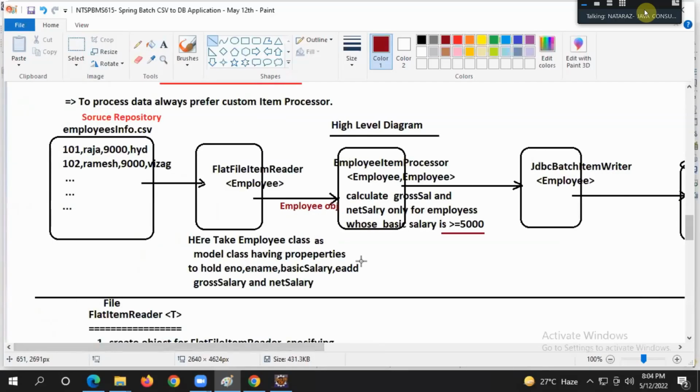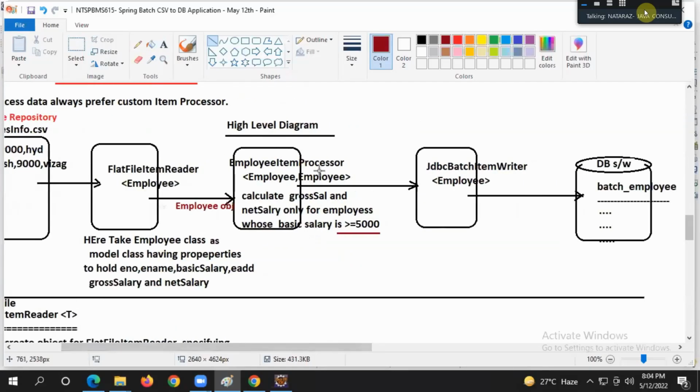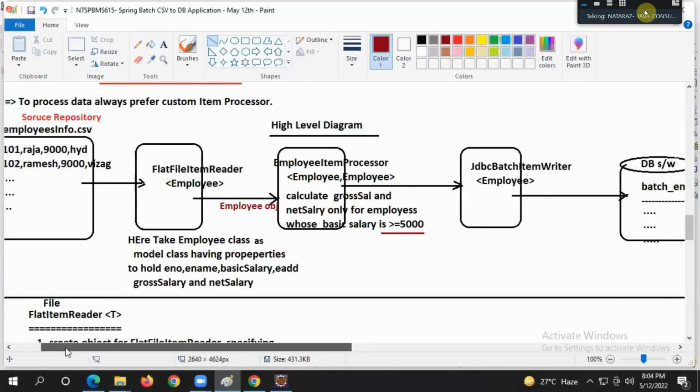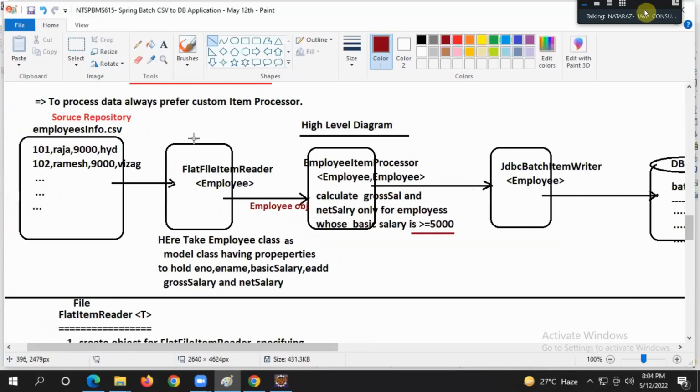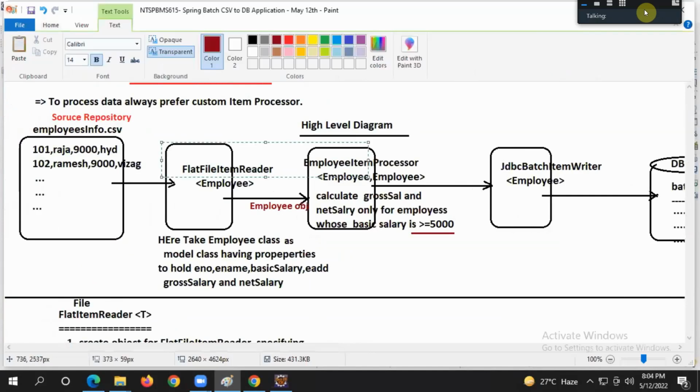Nice. The processor takes an employee object and gets an employee object. That means each record, each line of the CSV file, is converted into an employee class object.